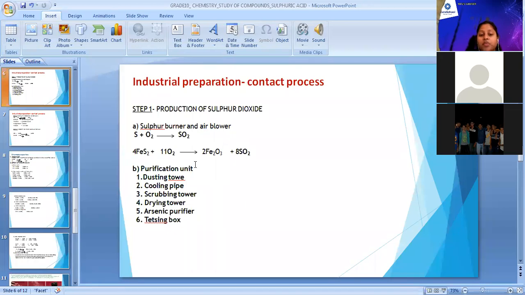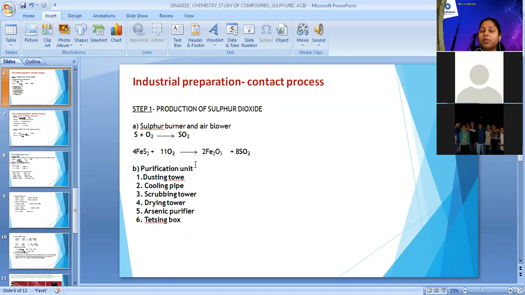The first step is the production of sulfur dioxide. As I said, it's the first chamber where we burn sulfur or sulfur pyrite. Either we can burn sulfur powder, which we know is a yellow colored powder, or we take iron pyrite. What is iron pyrite? Iron pyrite is an ore of iron. It's a sulfide ore of iron whose formula is FeS2. So either sulfur powder or iron pyrite we are going to burn in the first chamber.